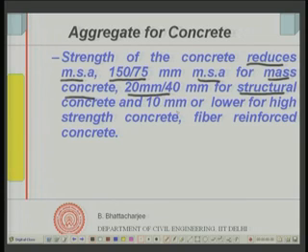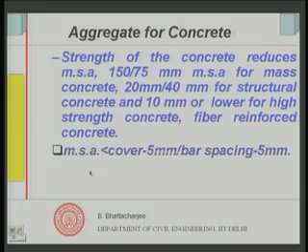MSA is usually suitable for structural concrete, and 10 millimeter for high strength concrete or fiber reinforced concrete, because the fibers spacing is related to the size of the aggregate, and workability of fiber reinforced concrete is related to the size of the aggregate. So, this is a rough guideline. Normal strength concrete uses maximum MSA 20 millimeter or 40 millimeter, usually 20 millimeter. 40 millimeter aggregate, if it is available and suitable, we might use, but this is roughly the idea. So, MSA is selected depending upon strength and also on the largest size I like to use.